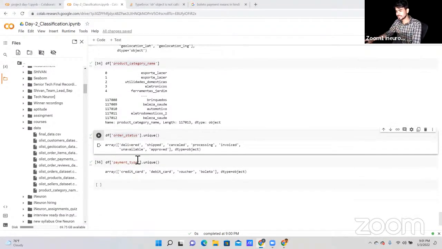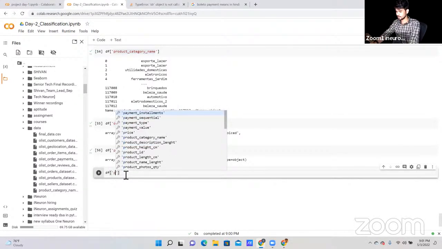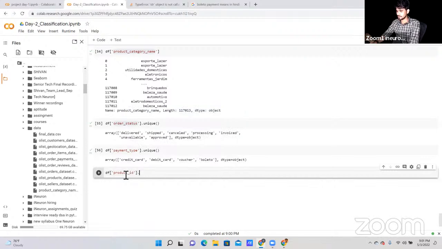Now let's check the number of data in our product ID. Product ID value counts.